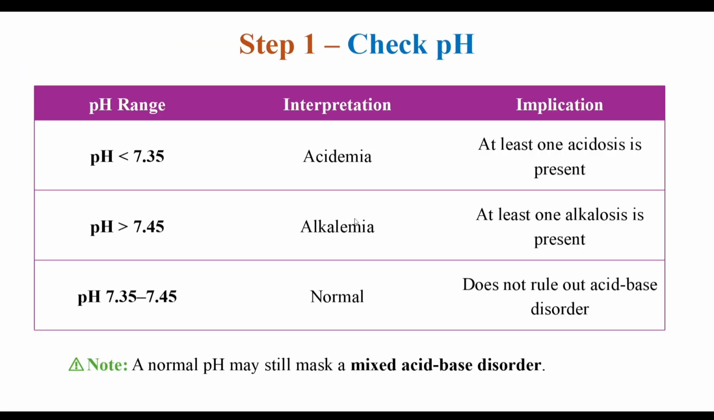In step one, check pH level. Step one is straightforward. Look at the pH. pH less than 7.35 indicates acidemia, and pH more than 7.45 indicates alkalemia. But a normal pH does not mean all is well. It can mask a mixed disorder where two opposing processes balance each other out. The rope appears still, but there is tension underneath.